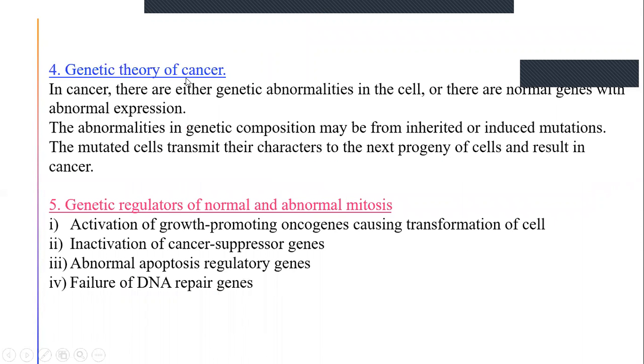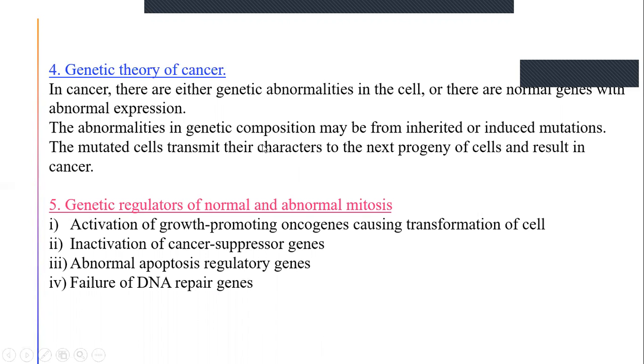And the genetic theory of cancer, what will be there? Either there may be a genetic abnormality in the cell, or there may be abnormalities in the expression of the gene. Either of these two may take place, and these abnormalities may be inherited, from birth, or induced mutations. Induced mutations are those that take place under the influence of carcinogens or cancer etiological agents.